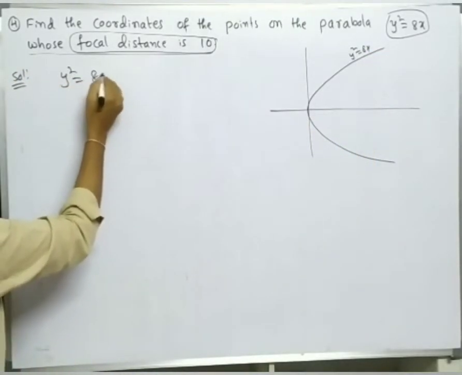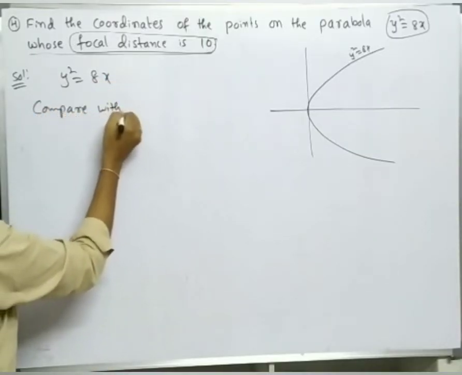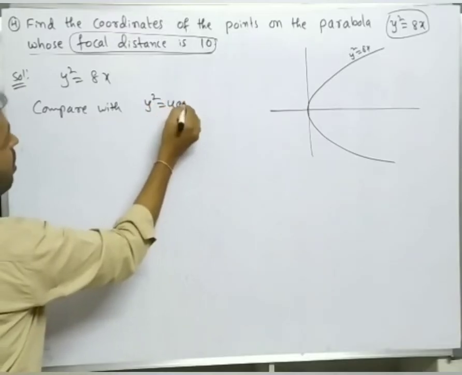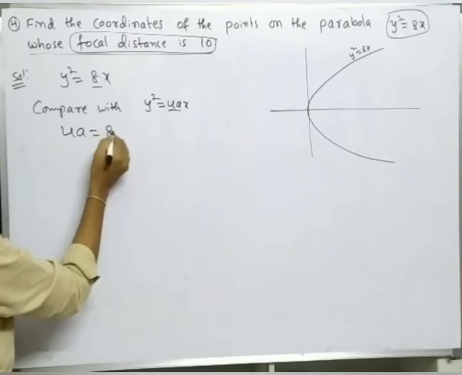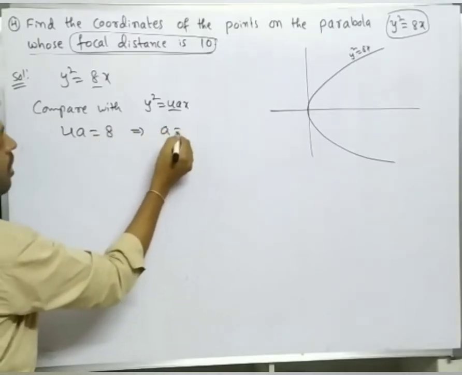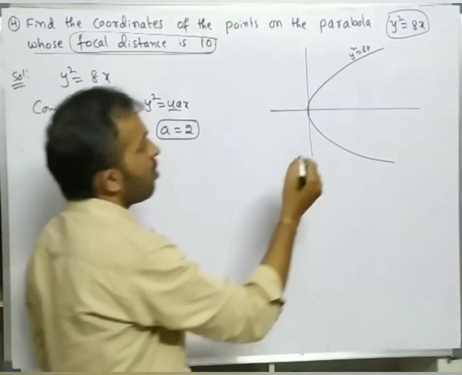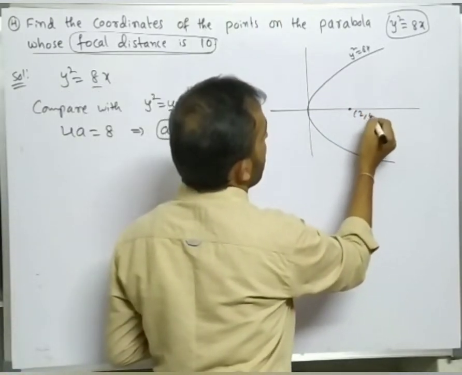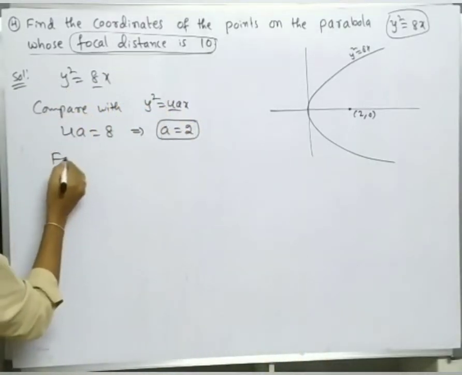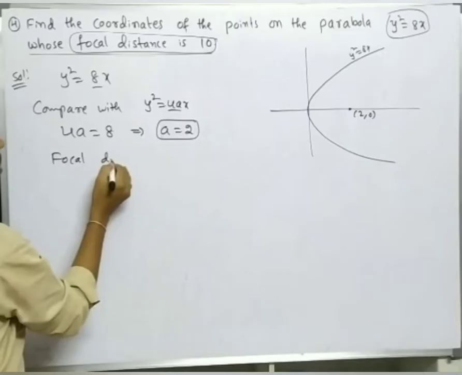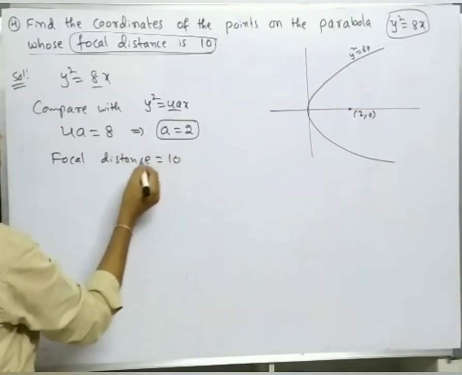Given parabola y square is equal to 8x, immediately compare with what? Y square is equal to 4ax. After comparison we get 4a is equal to 8, this implies a is equal to 2. 4 ones are 4, 4 twos are 8. So we got focus, that is 2 comma 0. Next, what is given? Focal distance is equal to 10.